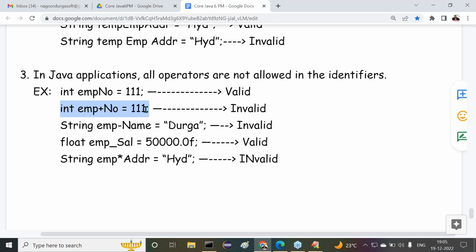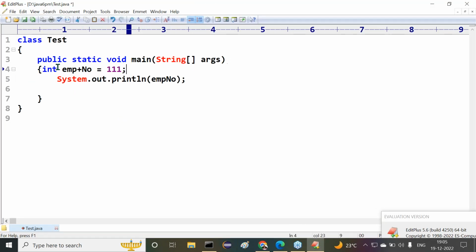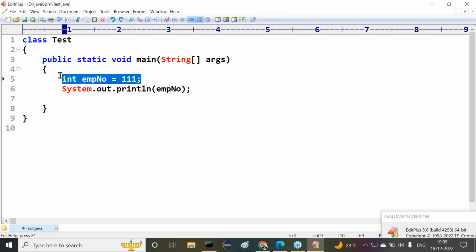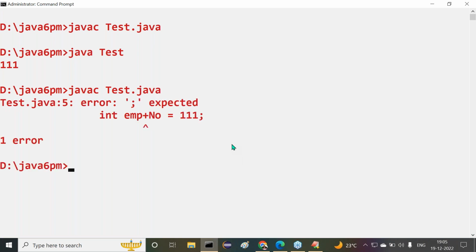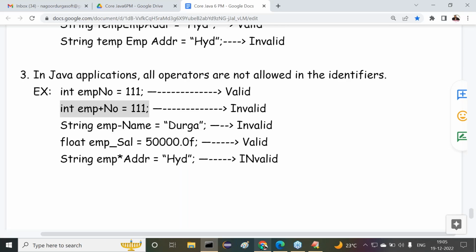This part here we have to understand: emp plus no. What are we taking there? emp plus no, here we have taken emp plus no. Here also we get a compilation error. javac test.java, we get an error, a semicolon is required here. Leave this one. Then what next do we have to do?